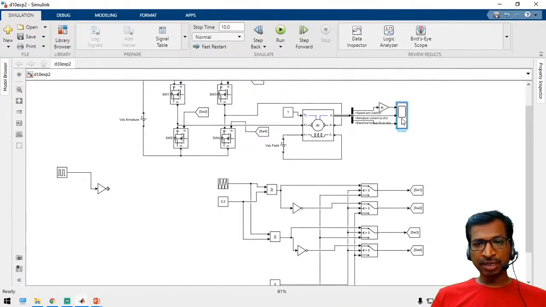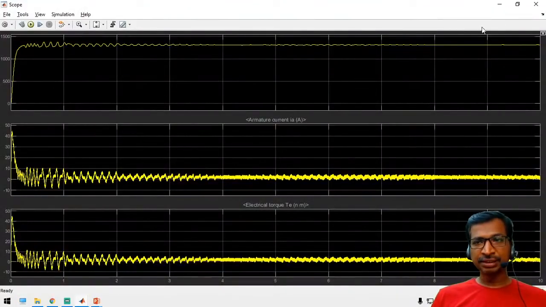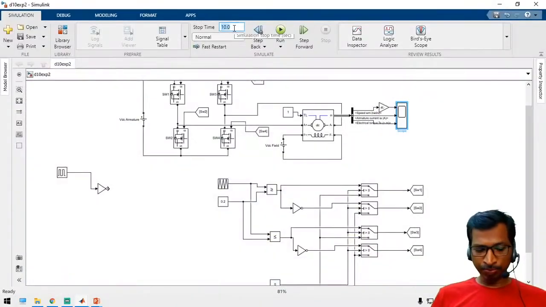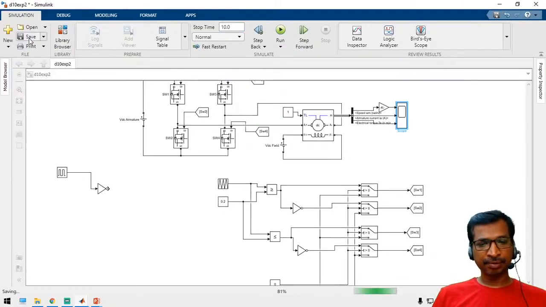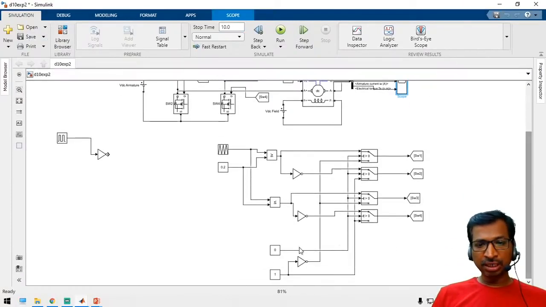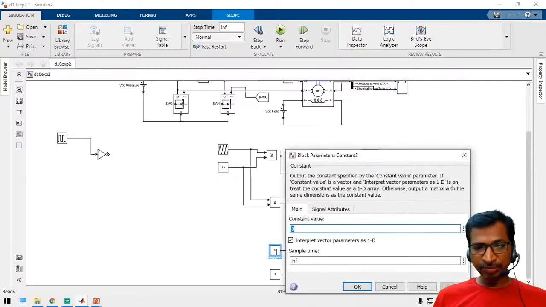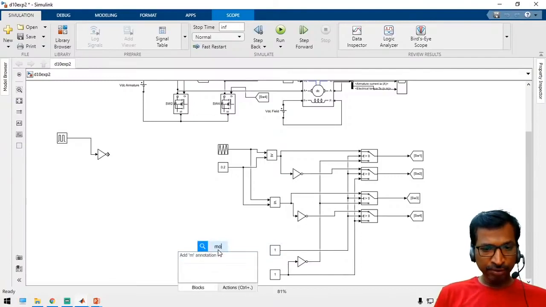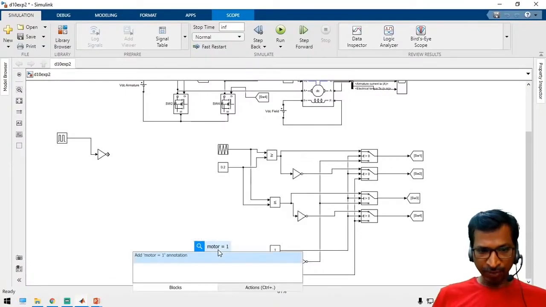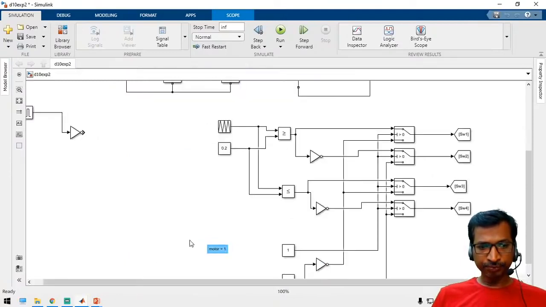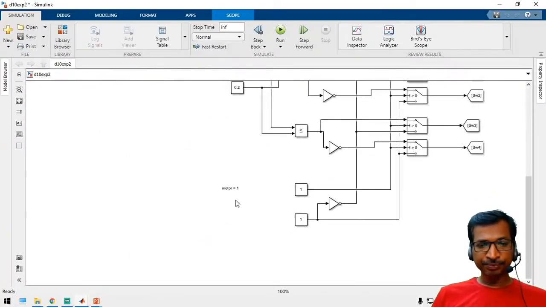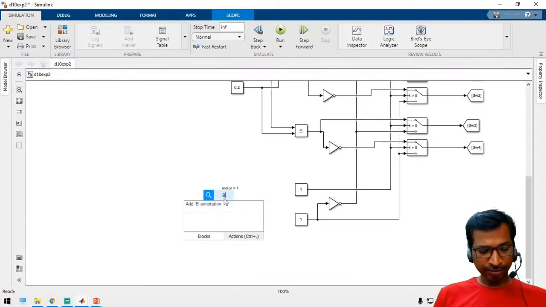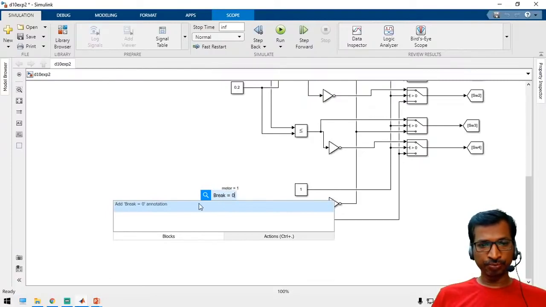Now, as per our existing conditions, the speed is in the forward direction. Let us take an infinite value, INF, so that the simulation keeps on running. The logic now is that the entire simulation is in the motoring condition. For motoring we have to apply 1, and for brake we have to apply 0 here.